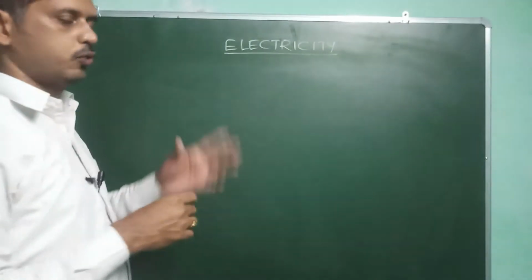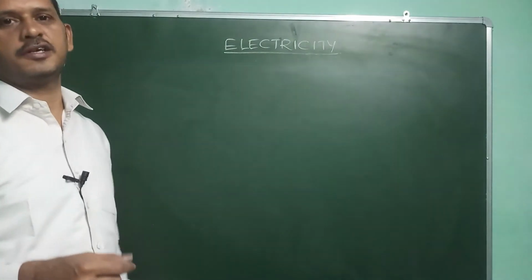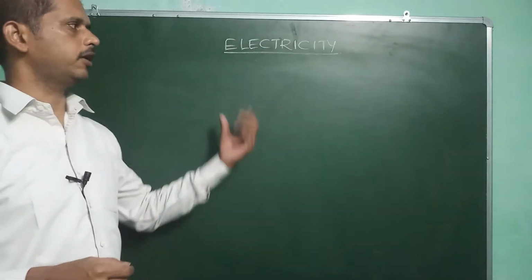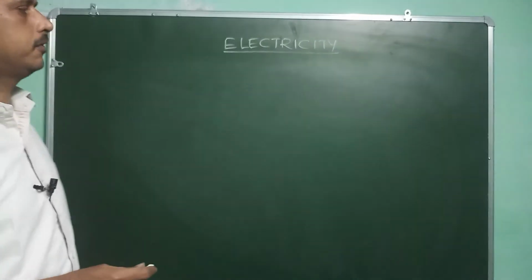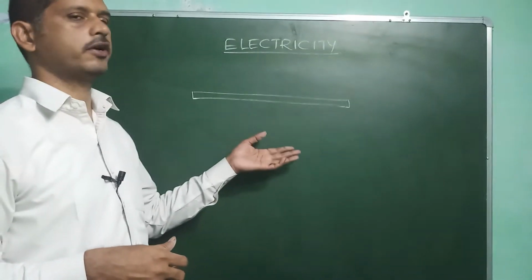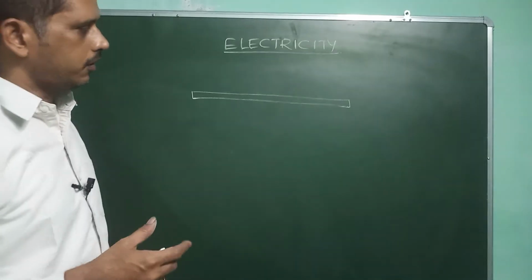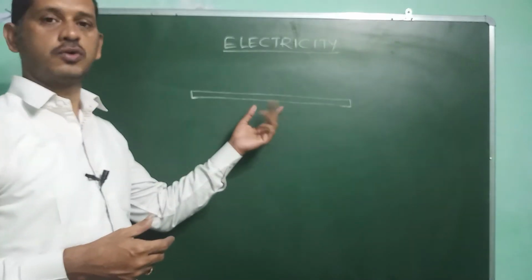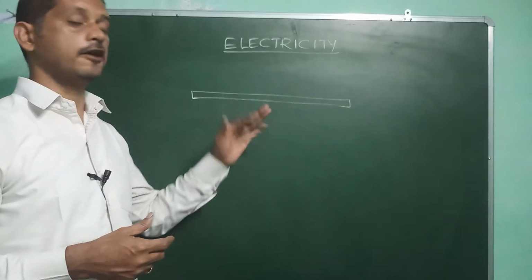Actually electricity is of two types, current electricity and static electricity. Now we are going to discuss current electricity only. Consider a neutral body. If it is charged, it can be converted into a conductor. A body is of two types, conductor and insulator.